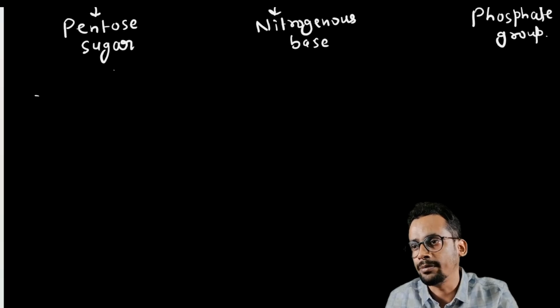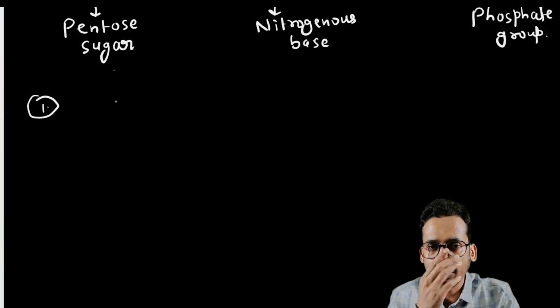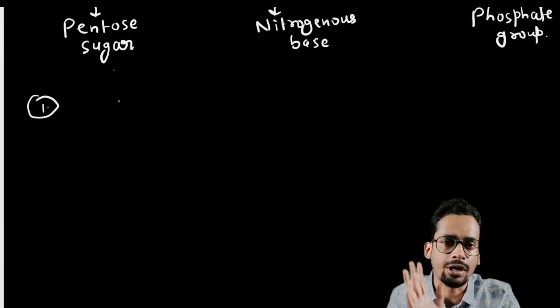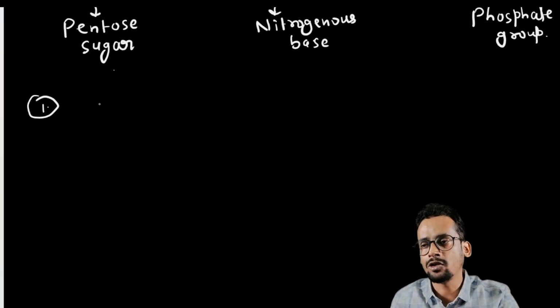It is of two types. First, deoxyribose. Okay, so I'll show how to make the pentose sugar. Pent means 5 carbon, ose means sugar. Okay, so I'll try to make pentose.